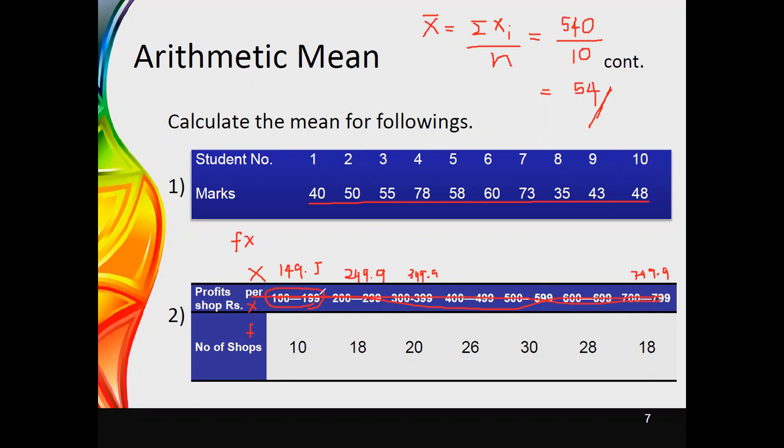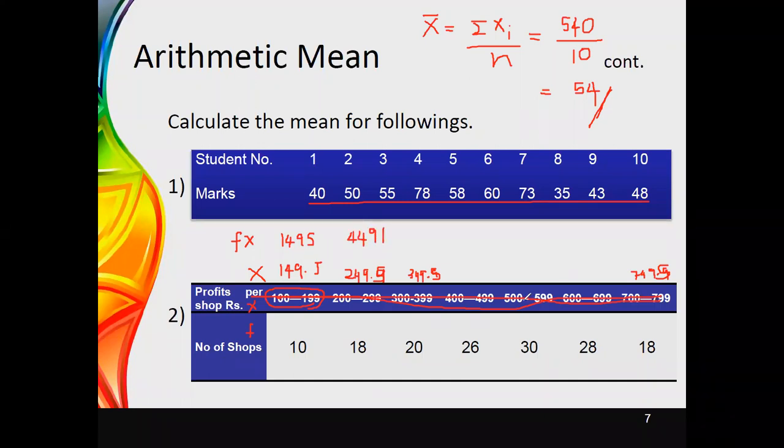As an example, if I multiply the first value, it gives 1495. Then the second value, 249.5, has to be multiplied by 18.